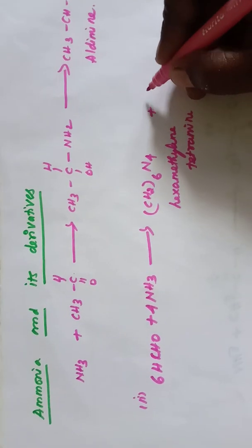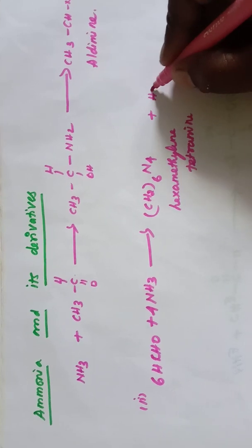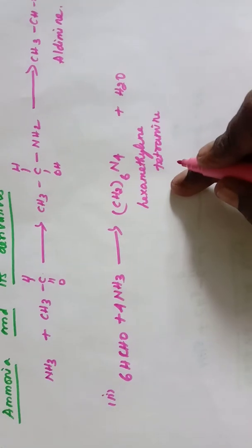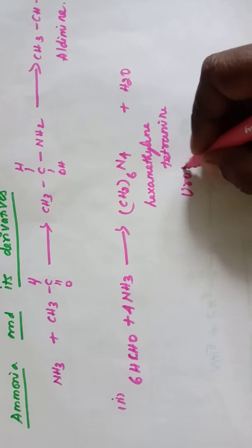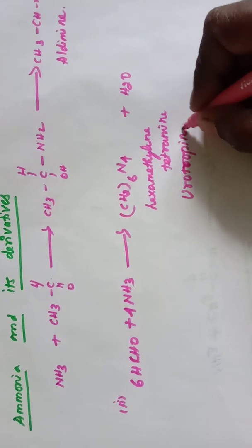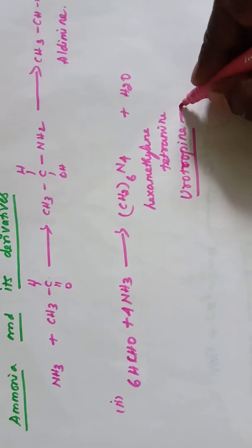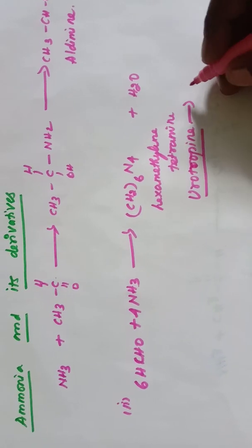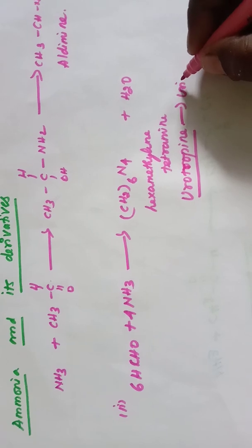This compound is also known as urotropin. This is used as a medicine to treat urinary infection.